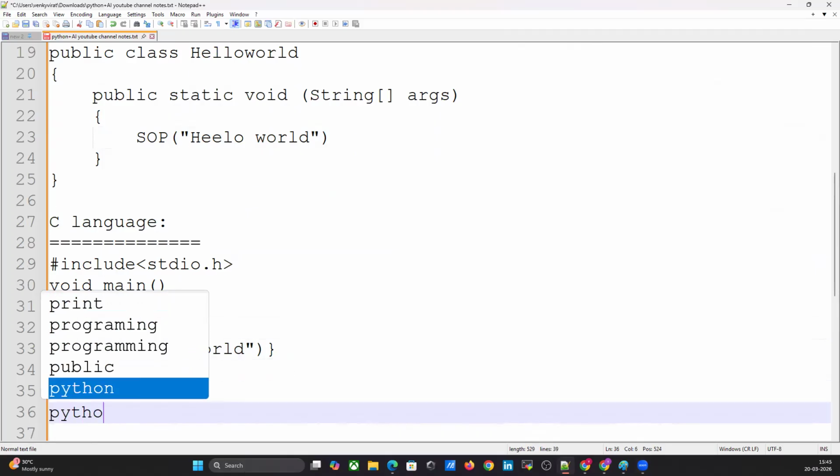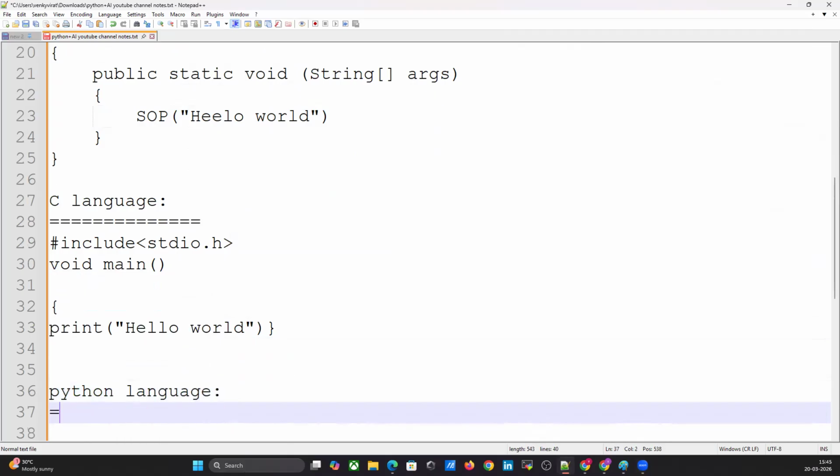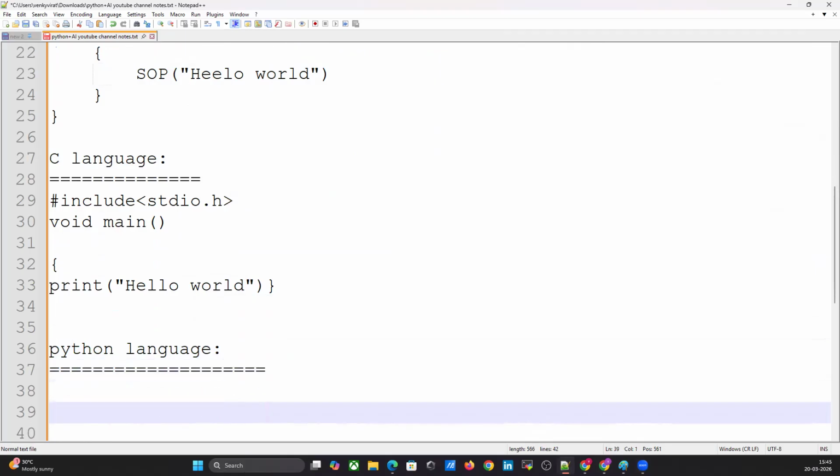Then, beautiful is Python language. How many lines are required? Just one line. Print hello world. Now you understood, right? Why Python is very simple.